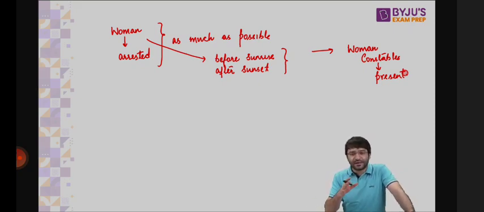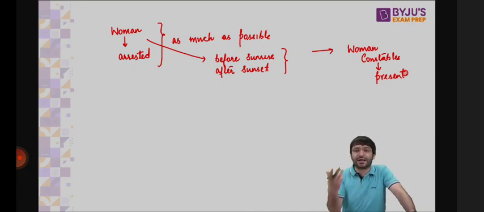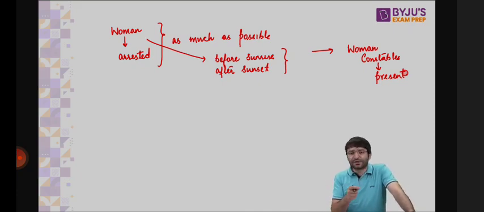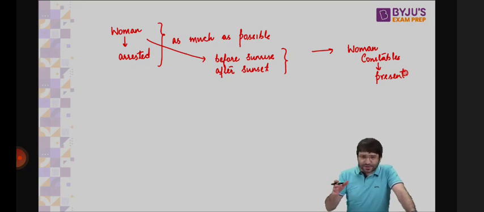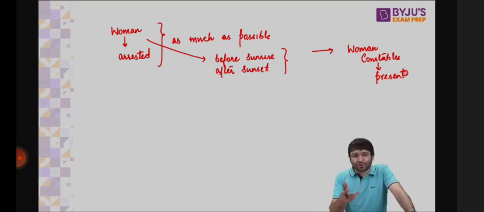Article 22, protection from arrest and detention in certain cases, which means this is not a fundamental right against arrest. You do not have a fundamental right which says you can't be arrested under any case, under any circumstance. This fundamental right comes into the picture after an individual has been arrested. After an individual has been arrested, you need to inform this individual of the grounds on which you are being arrested. For example, whether you have seen this or not, when Arnab Goswami was being arrested, when the police party reached the residence of Arnab Goswami, ultimately he was told that these are the grounds on which you are being